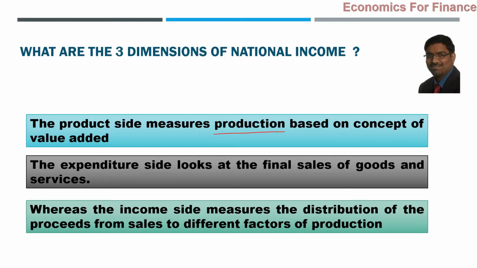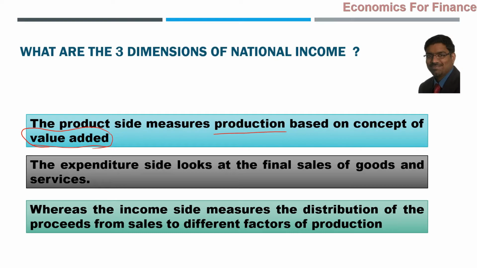So this is the production angle. And the point of view we have to remember and understand is that it takes the concept of value added during a particular period. How much value has been added during a particular period by the country. That is the production side of national income.